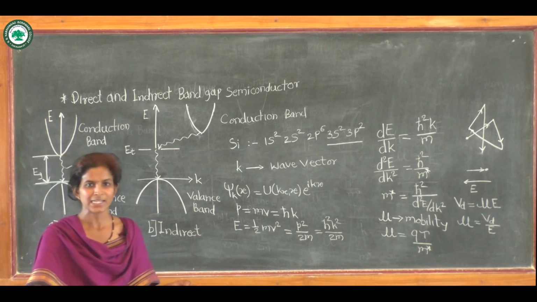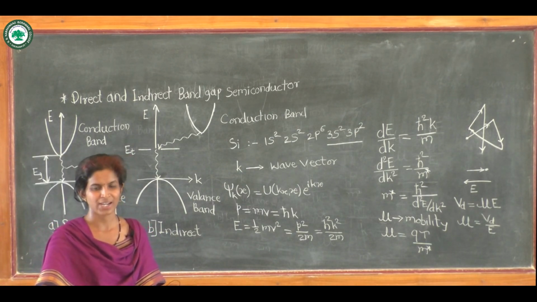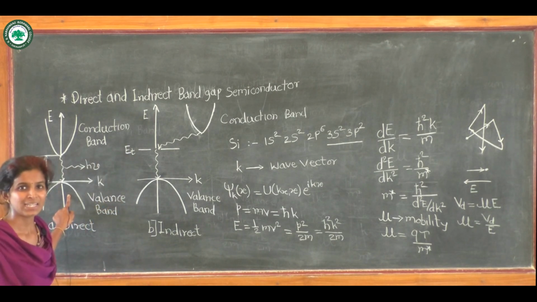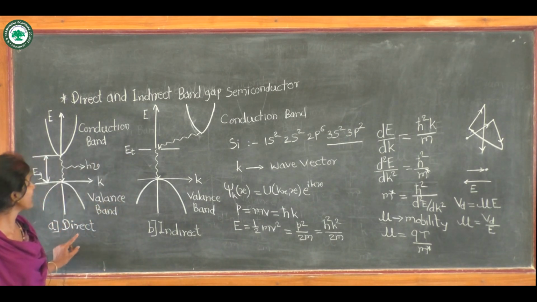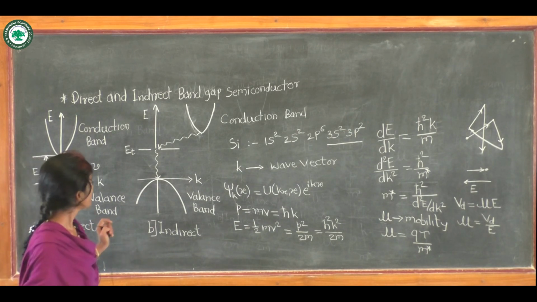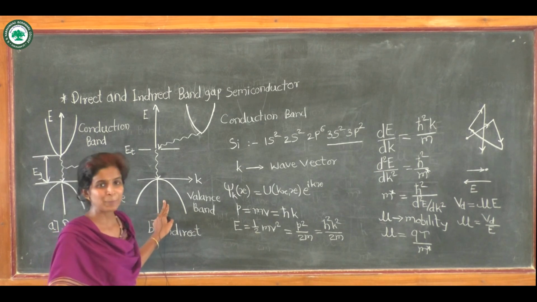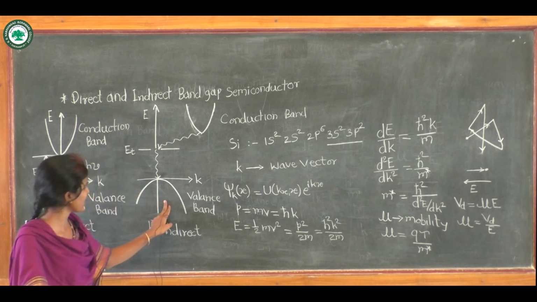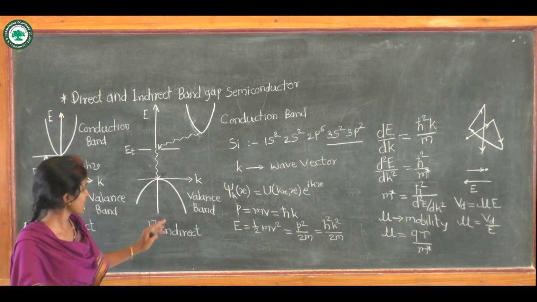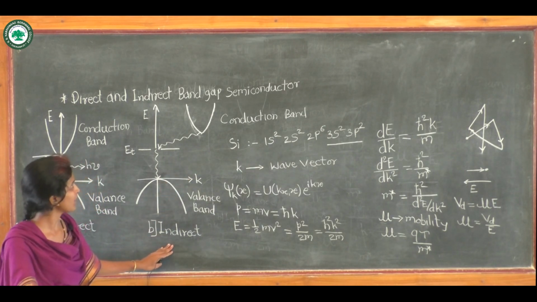So when conduction band minimum and valence band maximum lie at same k values, then these type of semiconductor are called direct band gap semiconductor. And when the conduction band minimum and valence band maximum lie at different k values, then these type of semiconductors are called indirect band gap semiconductor.